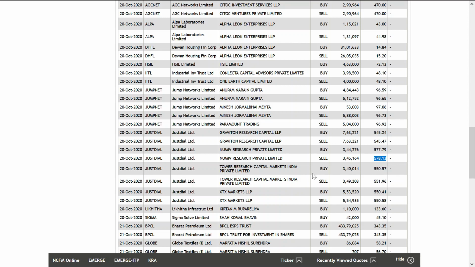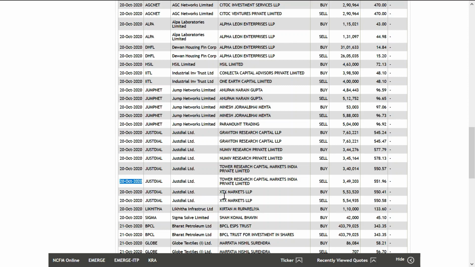And another company, Tower Research Capital Market India Private Limited, bought at 550.57 and sold at 551.96, they also got profit. These all things are happening on a single day, 28th October itself.